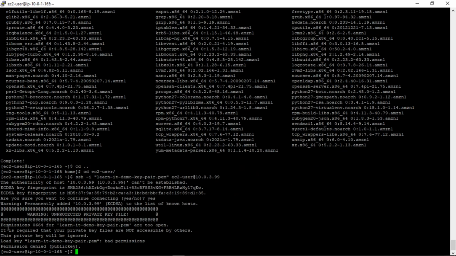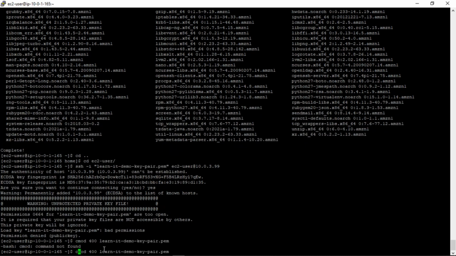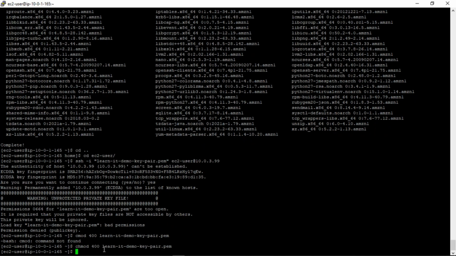Okay, and here we are seeing one permissions related error for our PEM file, and it is saying that we have to keep this as private. We are not supposed to keep it as readable to all. So we'll have to update the permissions for this file. There should be chmod. Okay, now we have updated the permissions of this file. Now let's try it again.